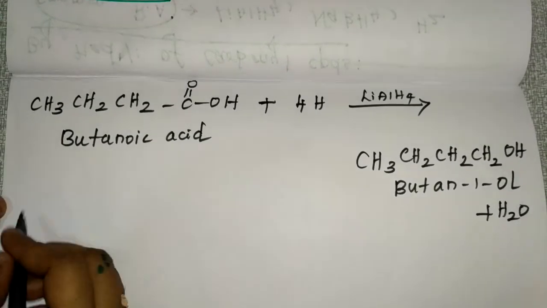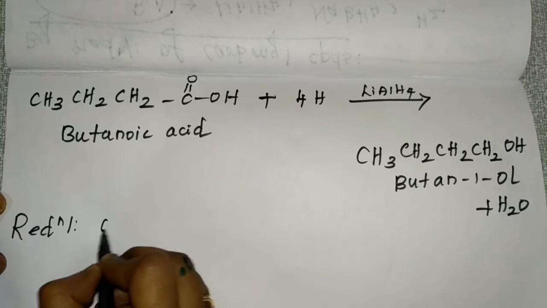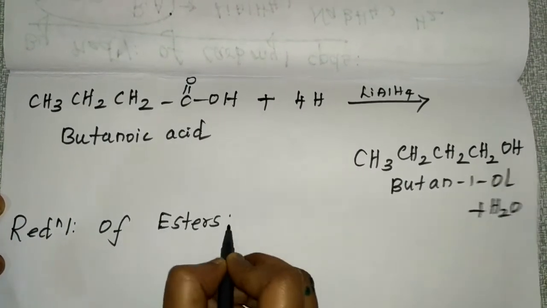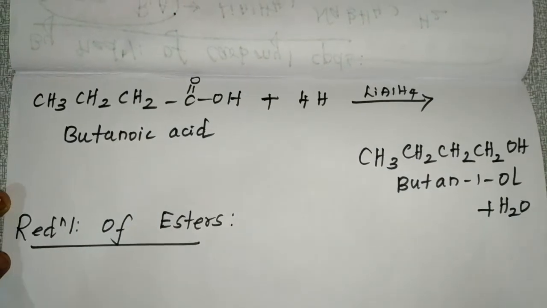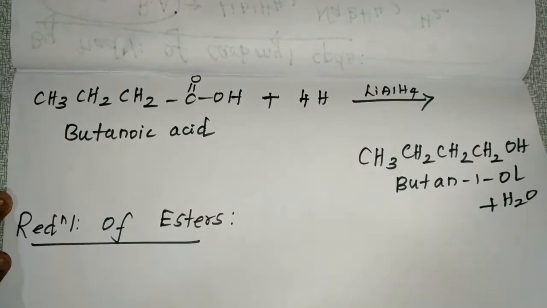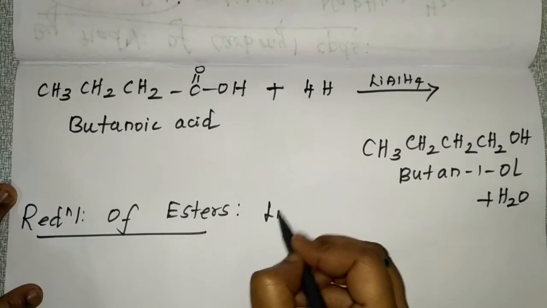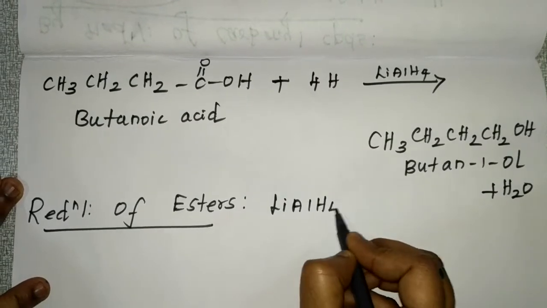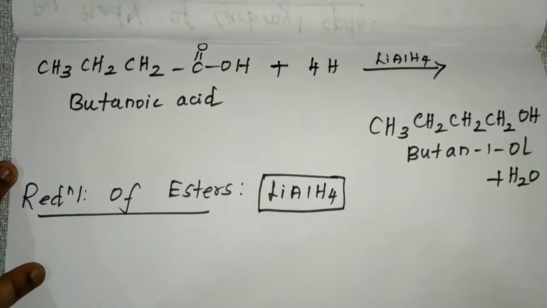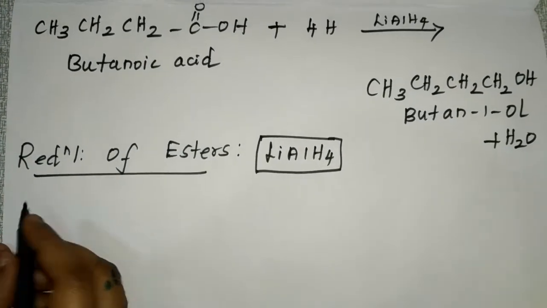The next carbonyl compound is reduction of esters. This ester is also a carbonyl compound. For ester also you are using lithium aluminum hydride. Whatever reducing agents and points I am giving, this is very important for your 1 marks and all. So please make a note of it.